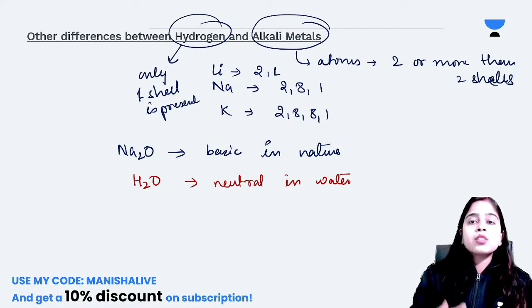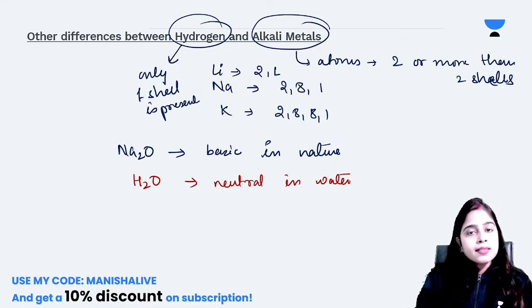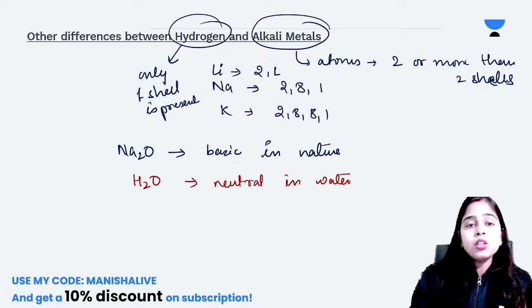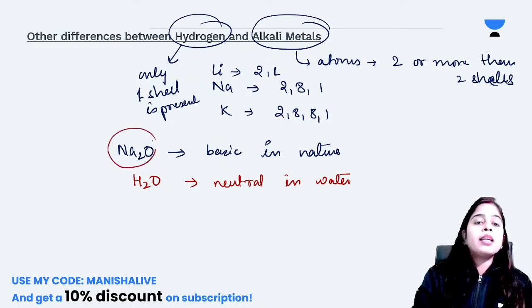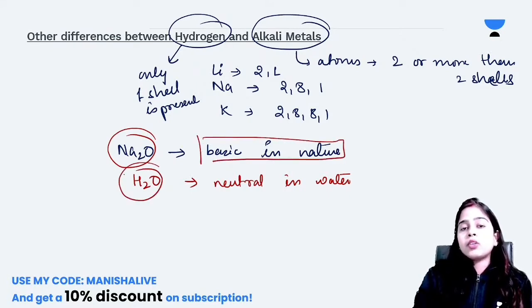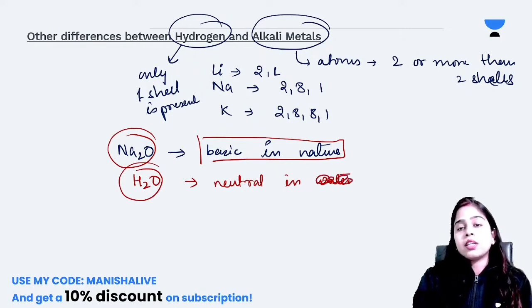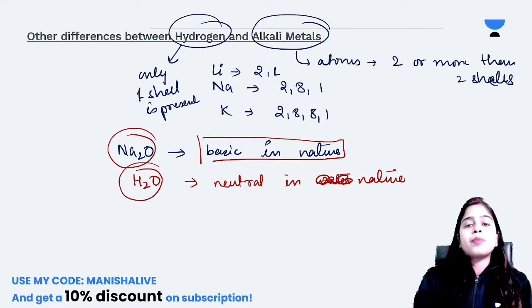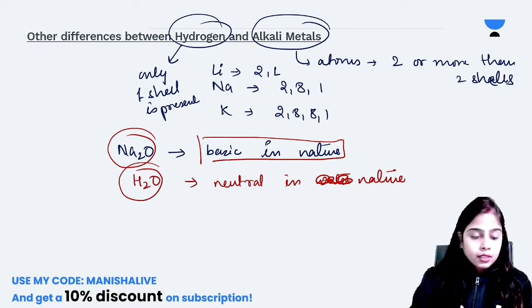In alkali metals, two or more than two shells are present, but in hydrogen only one shell is present. Also, the oxides formed by alkali metals are basic in nature, and the oxide formed by hydrogen is neutral in nature. That means it doesn't exhibit acidic or basic property.